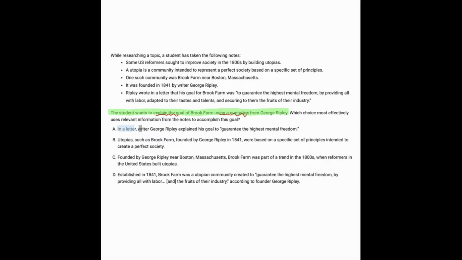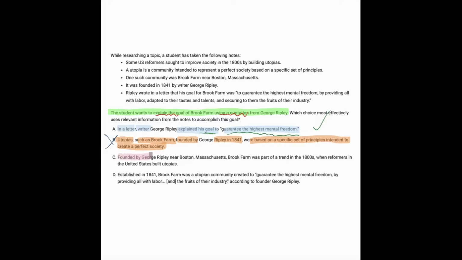In a letter, this writer explained that his goal was to guarantee the highest mental freedom. So we're seeing the goal and we're seeing a quote. That sounds very perfect, but let's keep going. Utopias such as Brook Farm, founded by this person in 1841, were based on a set of principles intended to create a perfect society. No quote, so we can get rid of it.